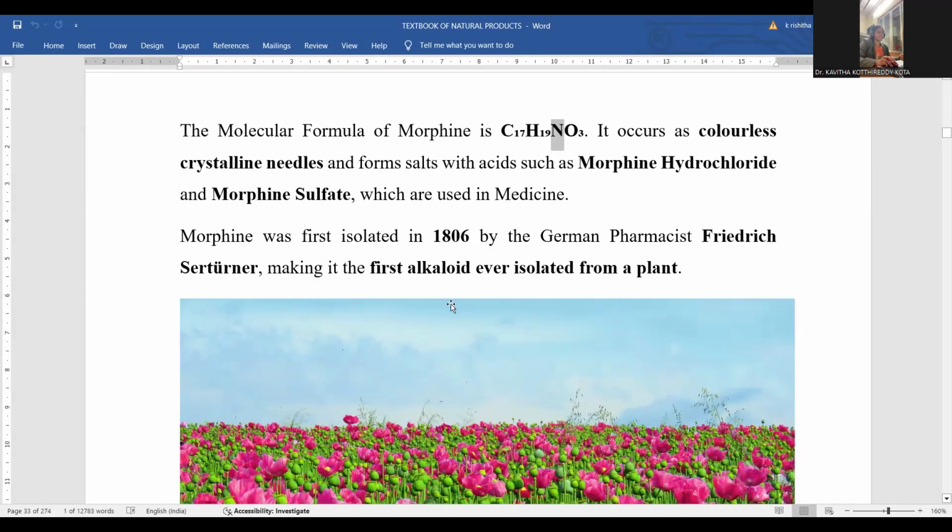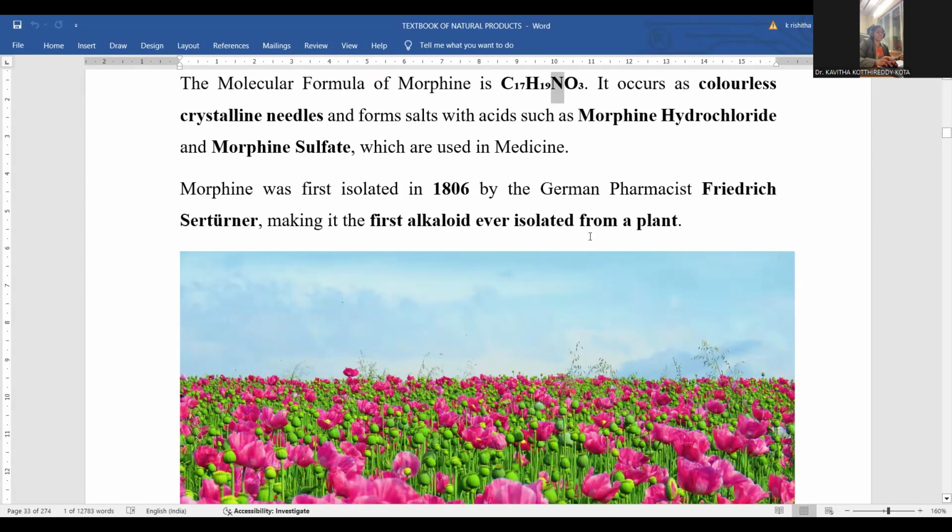Morphine was first isolated in the year 1806 by the German pharmacist Friedrich Sertürner, marking the first alkaloid ever isolated from a plant. So the isolation of morphine historically started in 1806, and credit goes to Friedrich Sertürner, who carried out this isolation process.